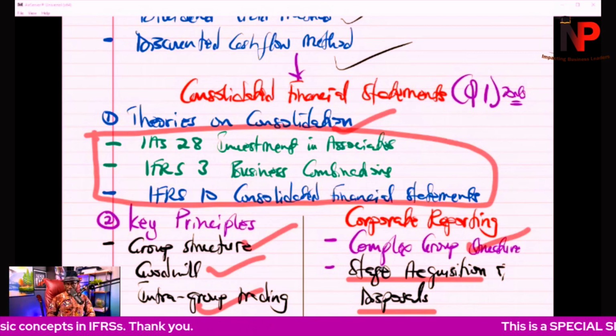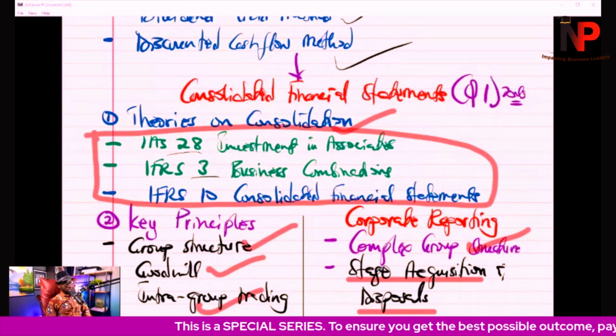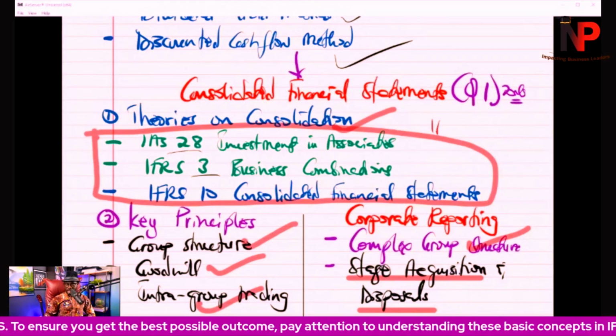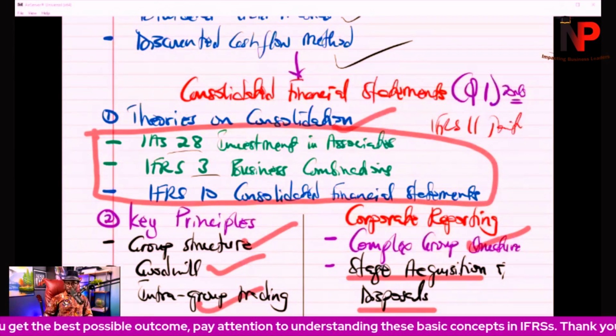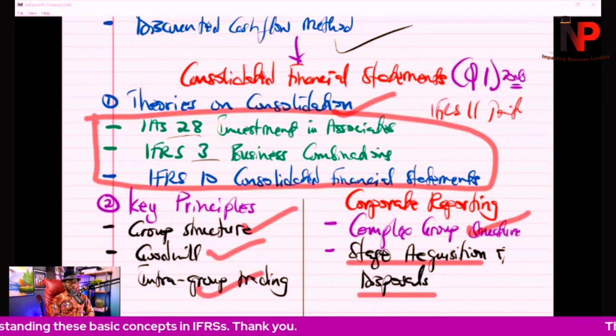And that is IAS 28, investment in associate, IFRS 3, business combinations, IFRS 10, consolidated financial statements, and then IFRS 11, joint arrangements. That is also another standard that is applicable when dealing with consolidated financial statements.